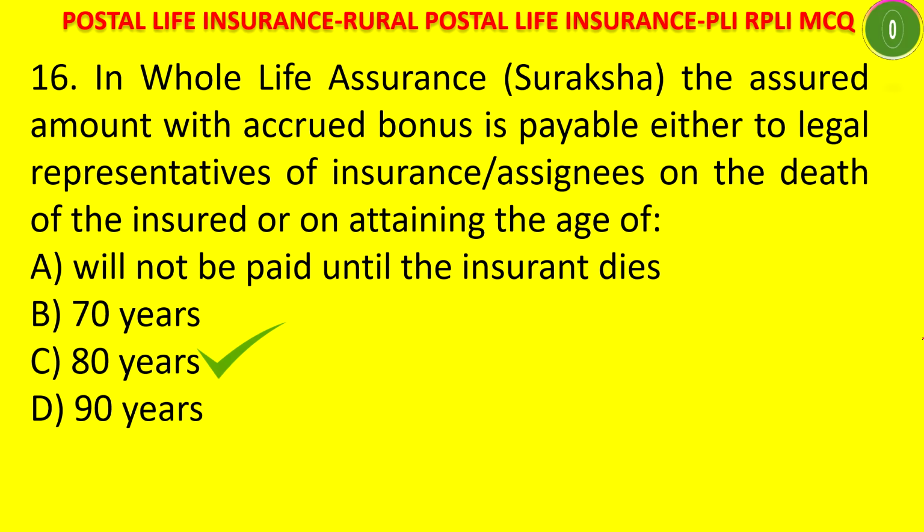The answer is 80 years. On attaining the age of 80 years, or if the insured dies before that, it will be paid to the nominee. It will be paid to the nominee, and after 80 years, it will be paid to the person himself. That means maturity will be there.